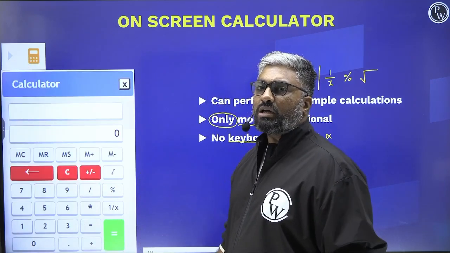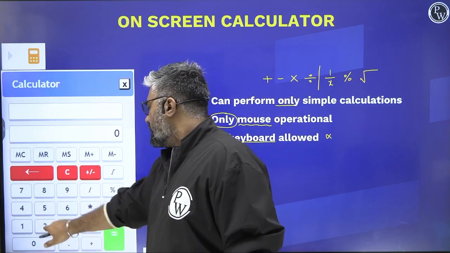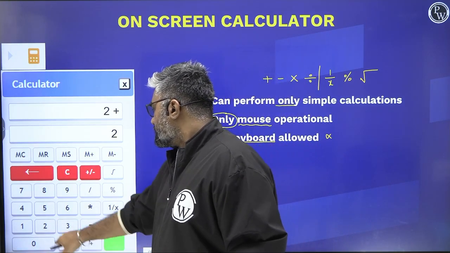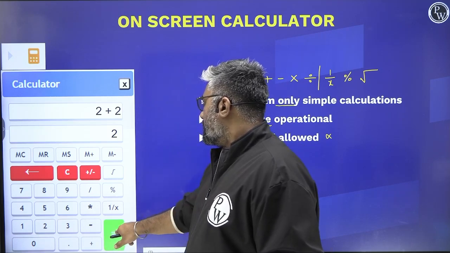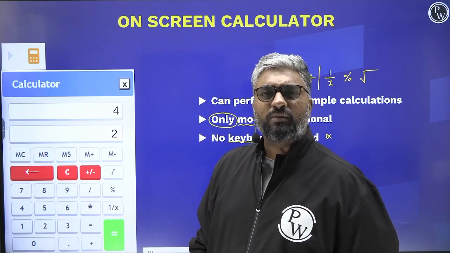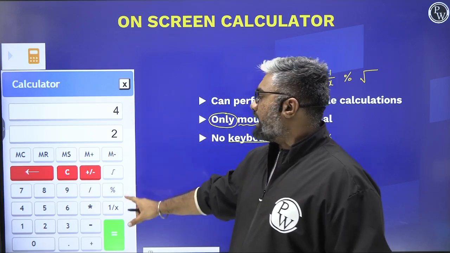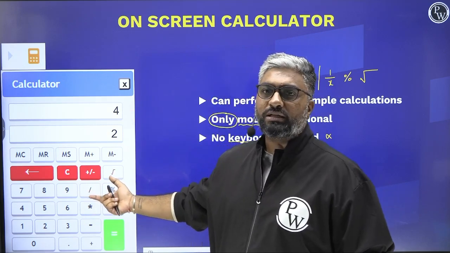Yes, and then you put up whatever operation you want to do on it. Let's say if I want to find out what is 2 plus 2 equals 4. Done with it, right? I know 2 plus 2 equals 4. Itna complex calculation kar sakta hai. Yeah, so this is what the calculator looks like and this is how you function it.